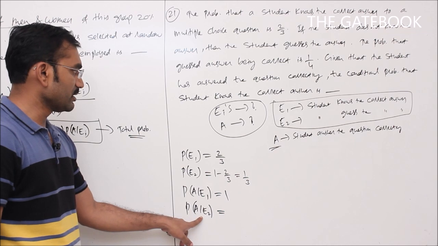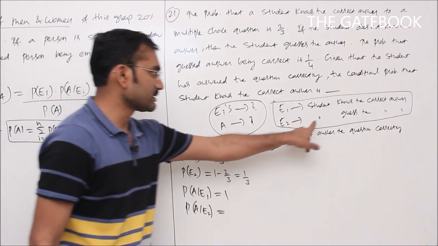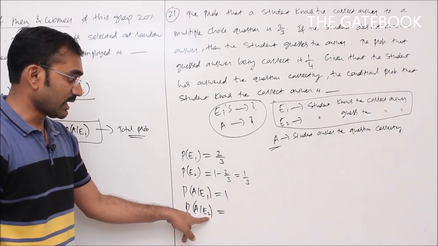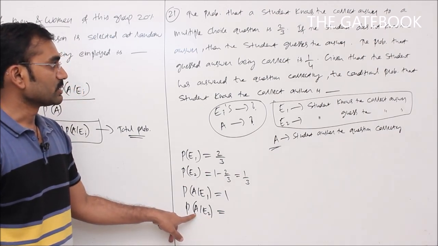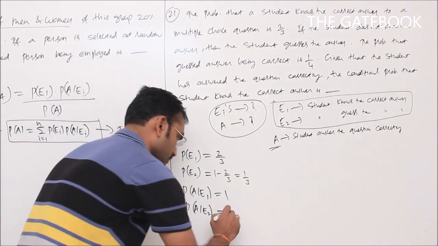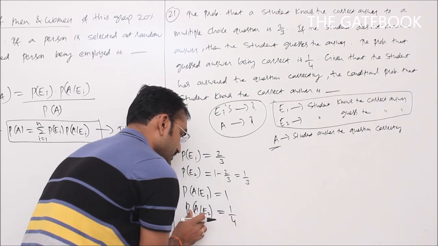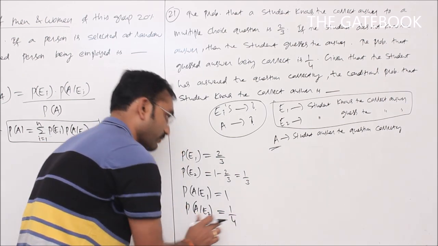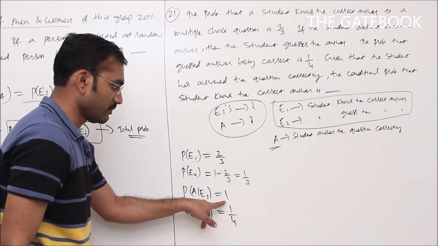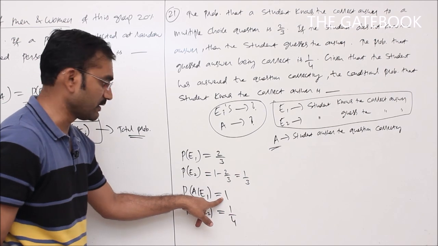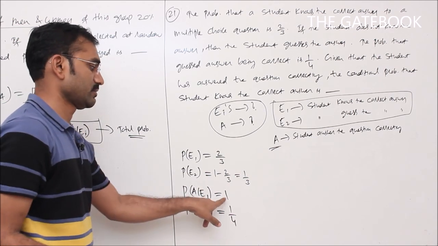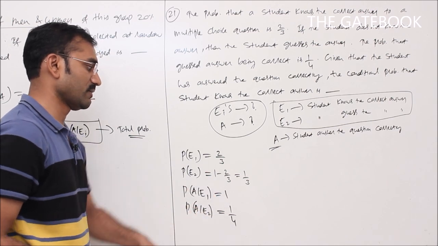Now, what is P of A given E2? E2 refers to the student guesses the correct answer. If the student guesses, what is the probability that the student answers the question correctly? It is given that the probability that the guessed answer is correct is 1 by 4. That is given in the problem. The earlier one is not given in the problem. Why am I writing 1 here? That is a sure event or certain event. If the student knows the correct answer, then definitely the student answers the question correctly. Sure event, so the probability is always 1.